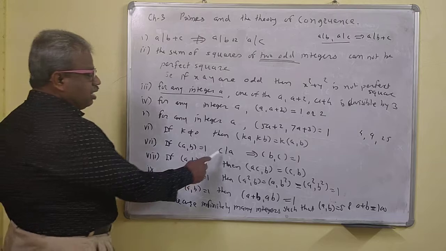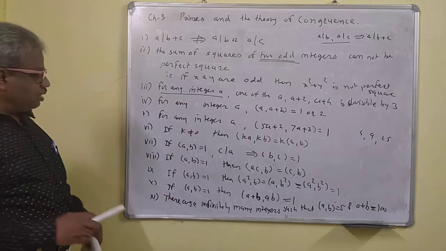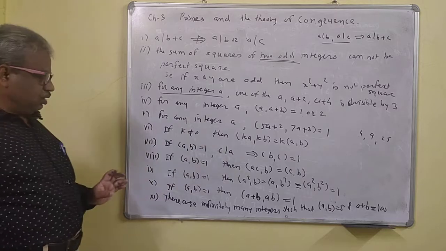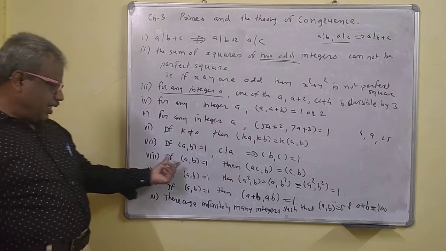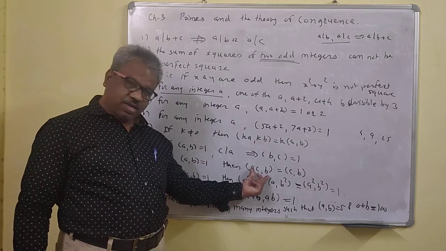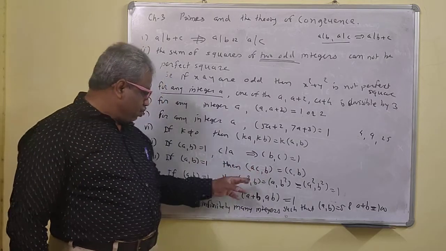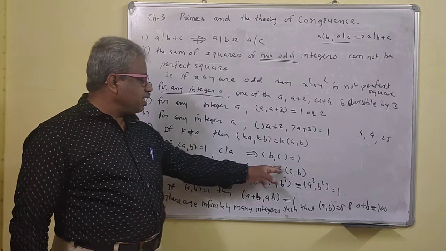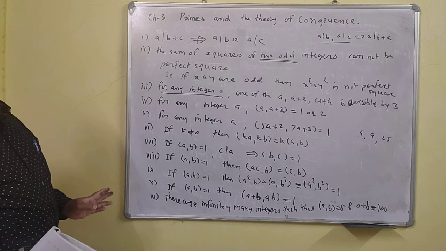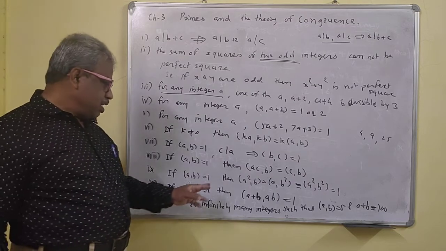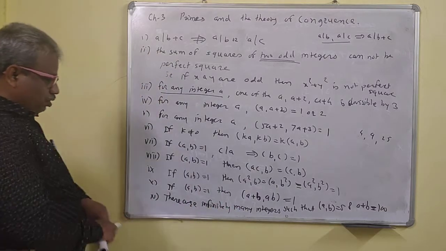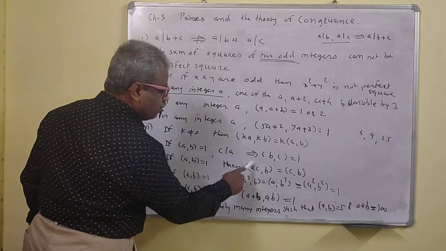That means a is a multiple of c, that is c times something, whatever this may be, but the GCD will be 1. Again, if a and b are relatively prime, then consider the GCD of acb. If you remove this a, it doesn't matter, the GCD will be the same. The GCD of acb is the same as the GCD of cb. So if a and b are relatively prime, you can remove a then.